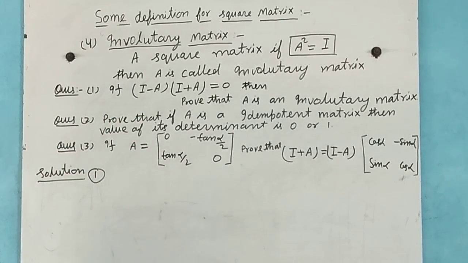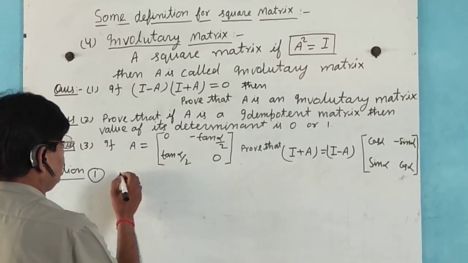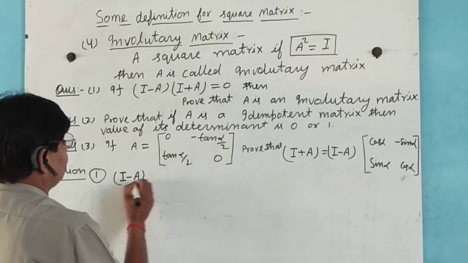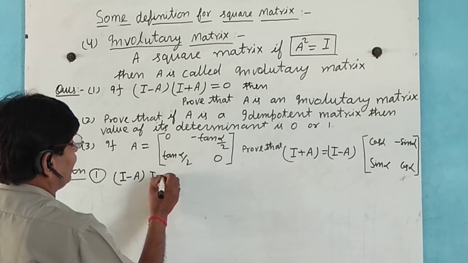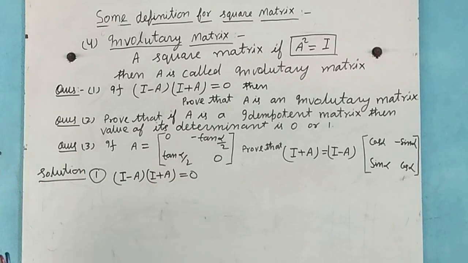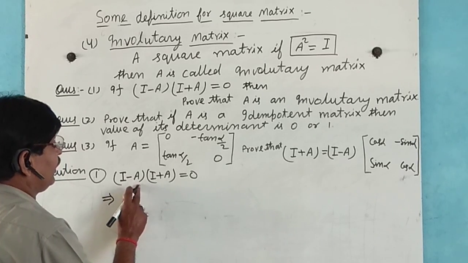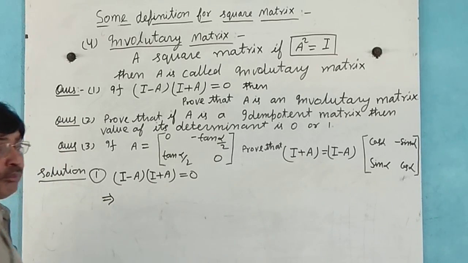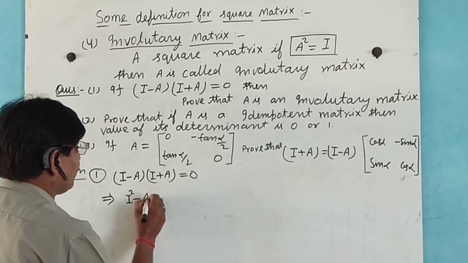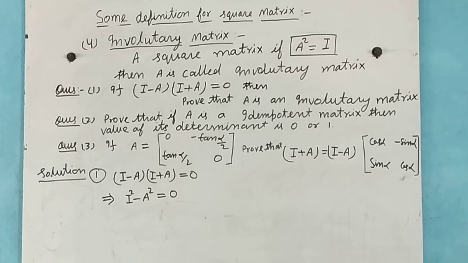Given (I minus A)(I plus A) equals 0. It implies that, using (A minus B)(A plus B) equals A square minus B square, here I square minus A square equals 0.